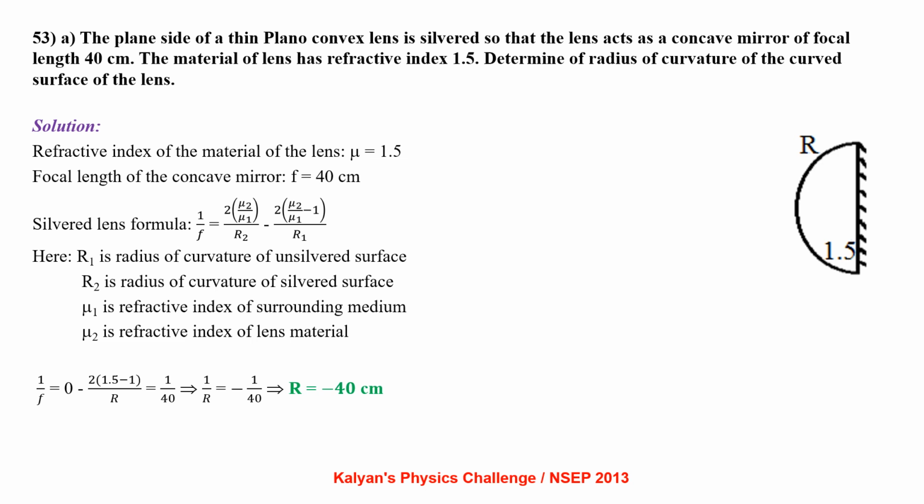Applying silvered lens formula, 1 by f equal to 2 times mu2 by mu1 by r2 minus 2 times (mu2 by mu1 minus 1) by r1. Here r1 is radius of curvature of unsilvered surface, r2 is radius of curvature of silvered surface, mu1 is refractive index of the surrounding medium, and mu2 is refractive index of the lens material. So putting these values, 1 by f equal to 0 minus 2 times (1.5 minus 1) by r, which gives r equal to minus 40 cm.